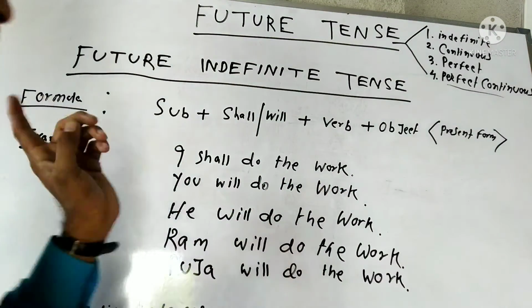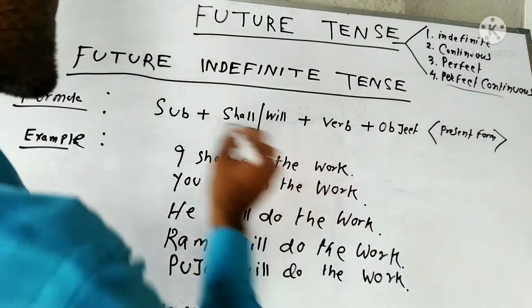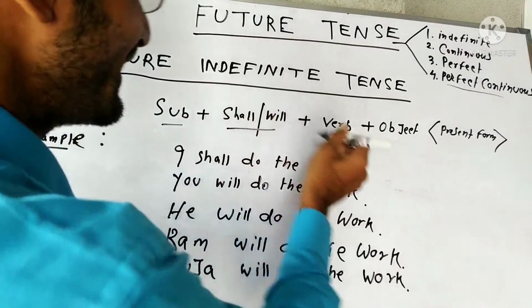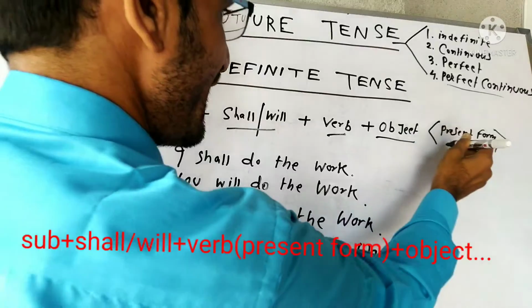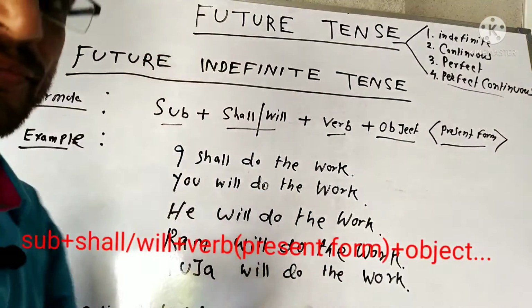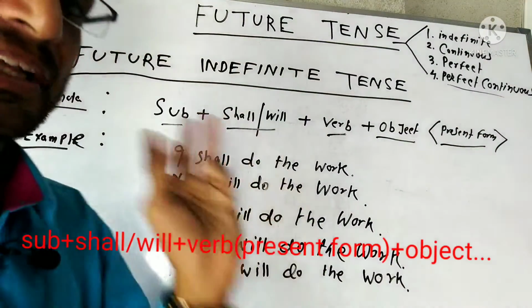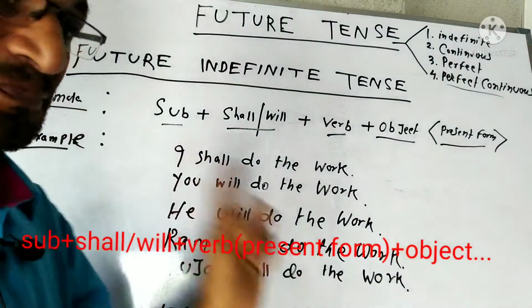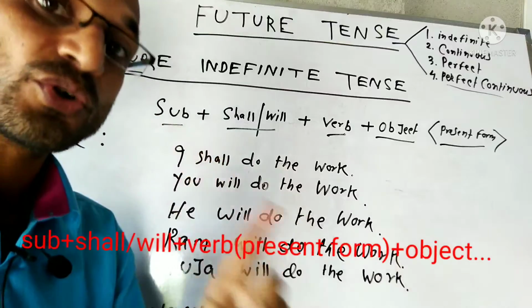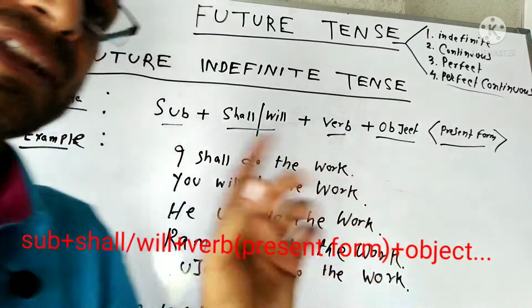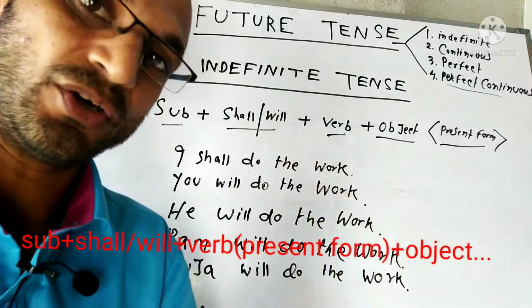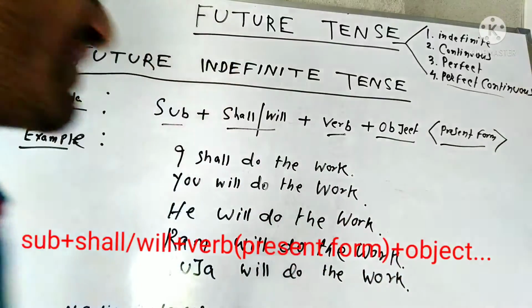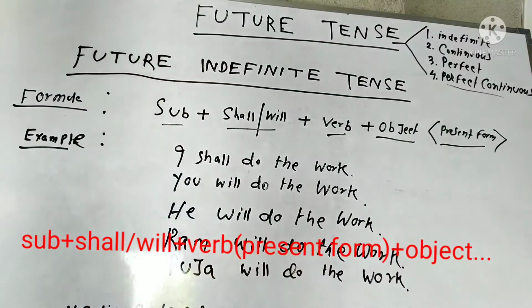The rule of future indefinite tense is subject, then shall or will, then verb, then object, and then present form. Remember very carefully, in future indefinite tense, the present form of the verb must be used. Like do, did, done. Here, present form of the verb means do must be used, not did or done. So remember very carefully. Let's start with the examples.